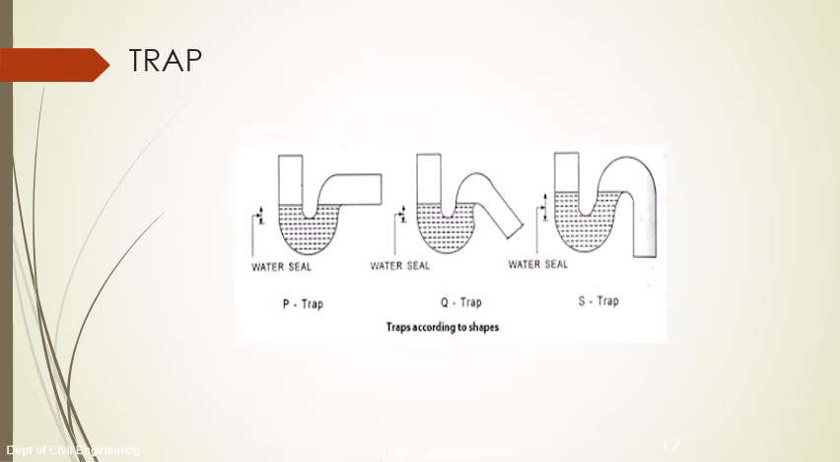These are the pictures of the trap. There are three types of trap based upon the shape: one is the P trap, another is the Q trap, and another is the S trap.